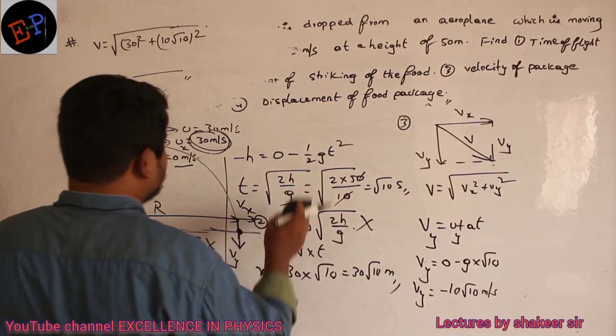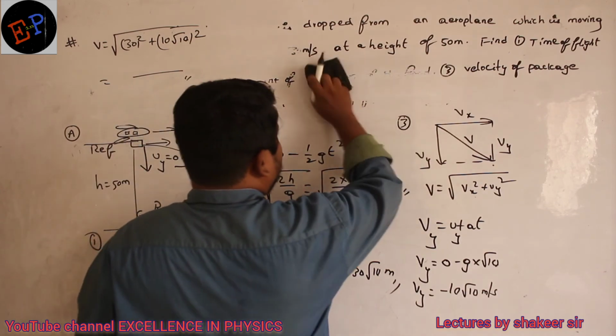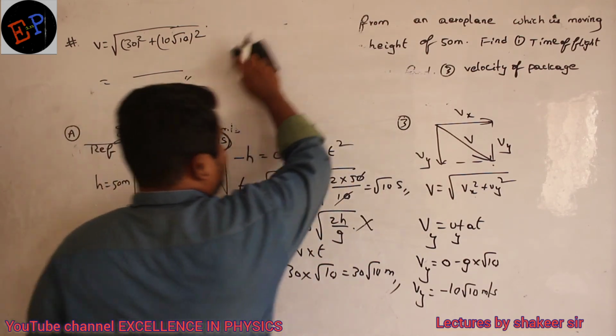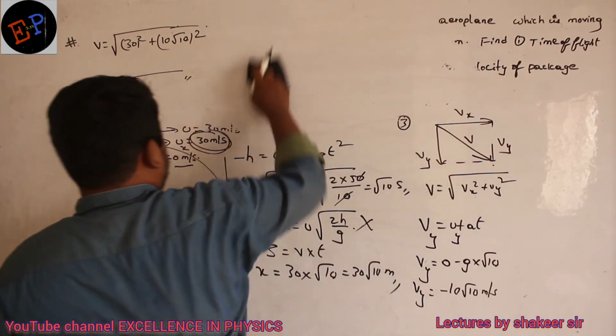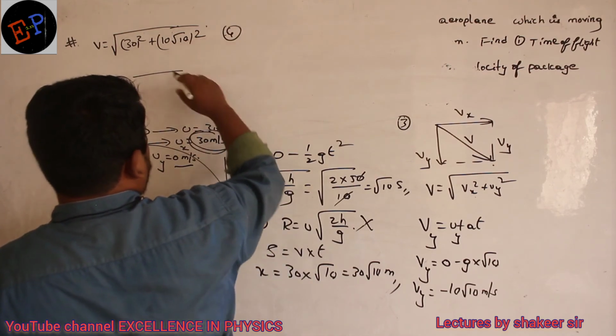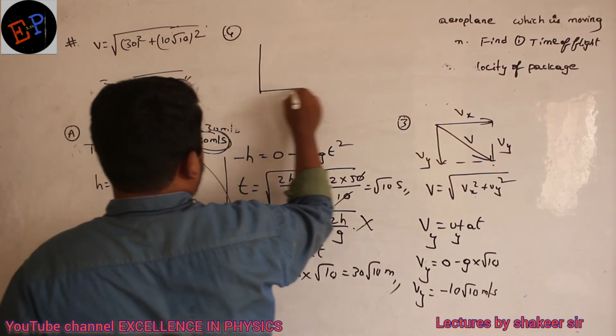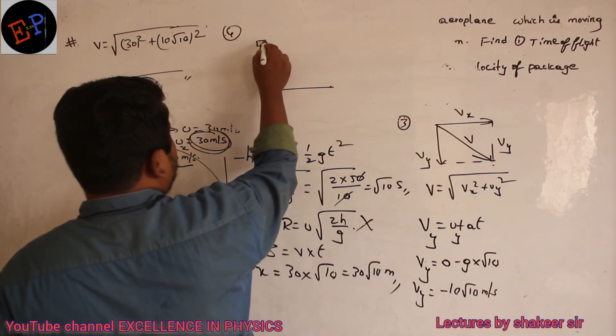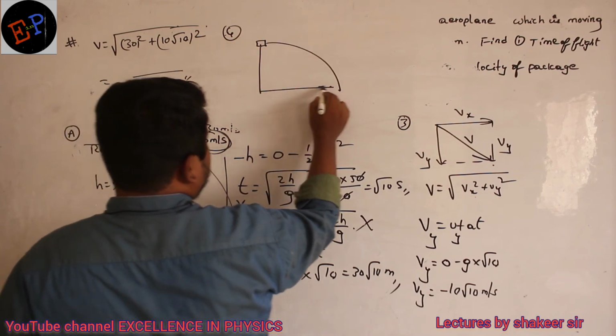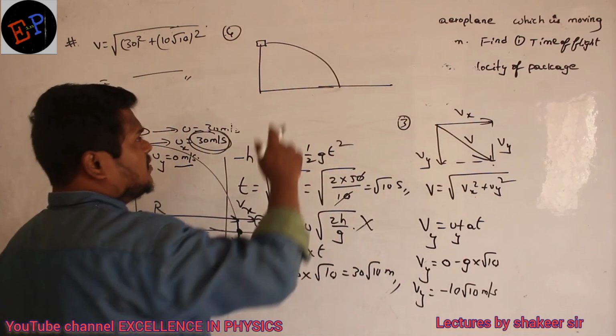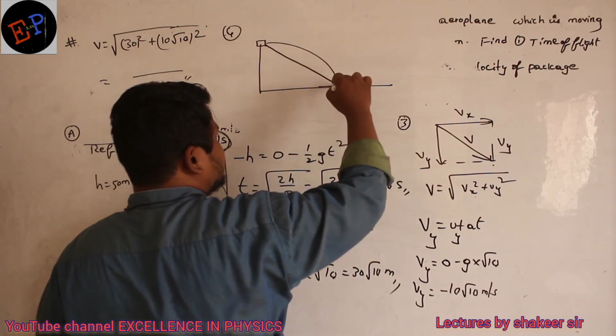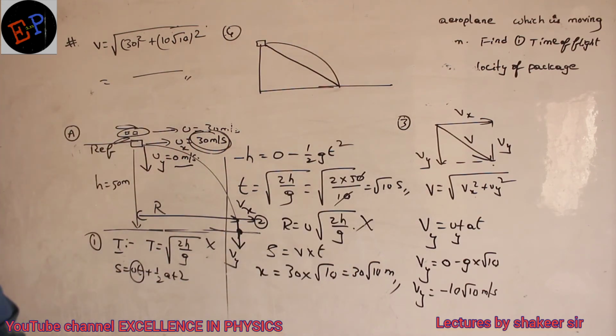Then he is asking the fourth question also. What is the fourth question he is asking, ma? Displacement of the food packet. See, ma, the food packet is released from here, so it will touch the ground like this, no? Clear, no, ma? Then what is meant by displacement? This straight line distance is called displacement.